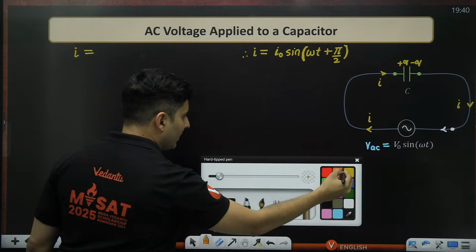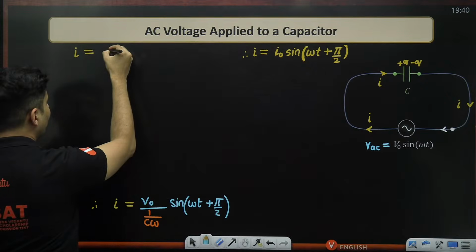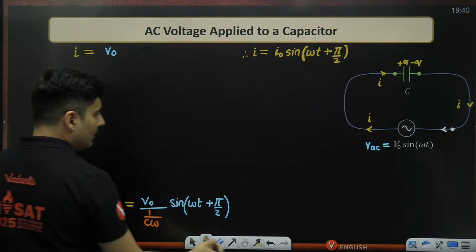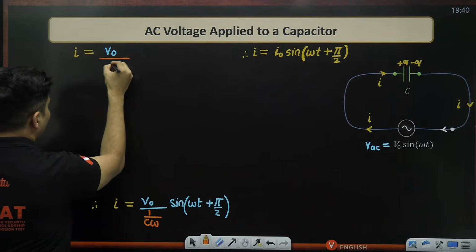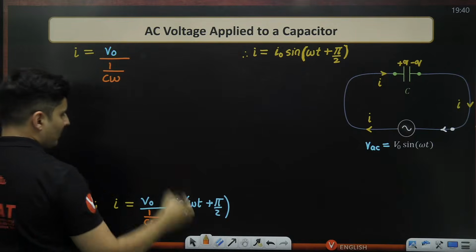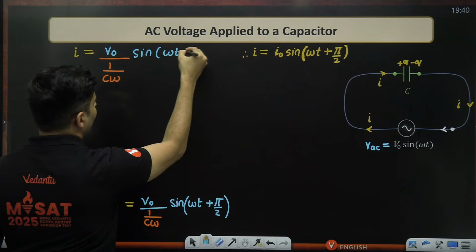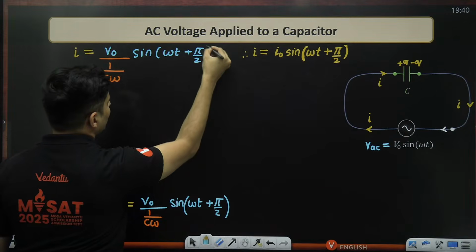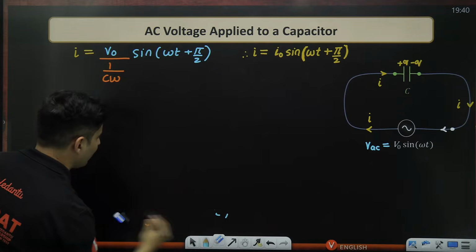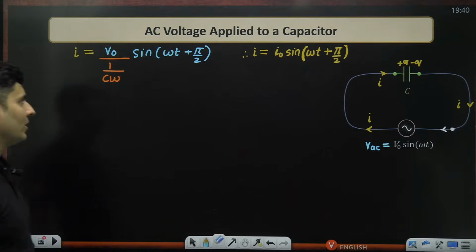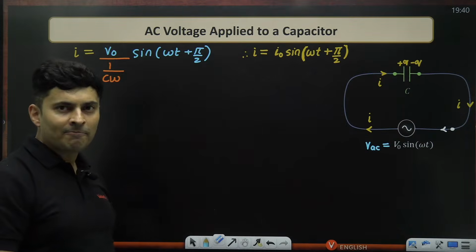My current is nothing but my maximum voltage divided by 1 by c omega, multiplied by the sine of omega t plus pi by 2. Let's cut the noise. Now compare both of them.